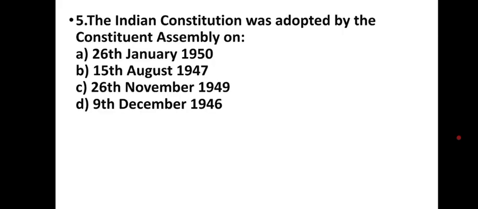The Indian Constitution was adopted by the Constituent Assembly on 26 January 1950, 15th August 1947, 26 November 1949, or 9th December 1946? The Indian Constitution was adopted by the Constituent Assembly on November 26, 1949.